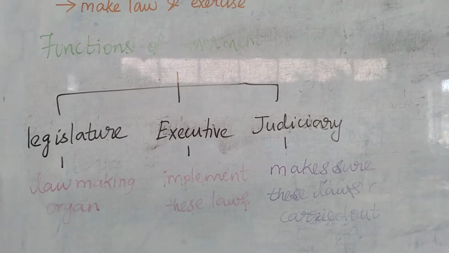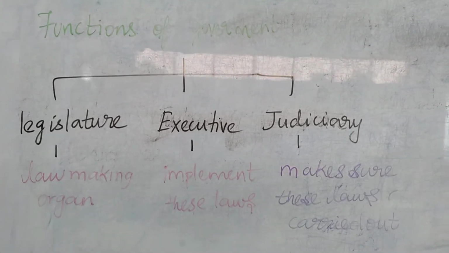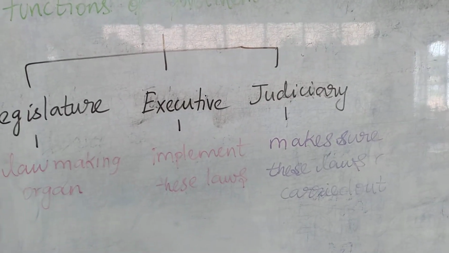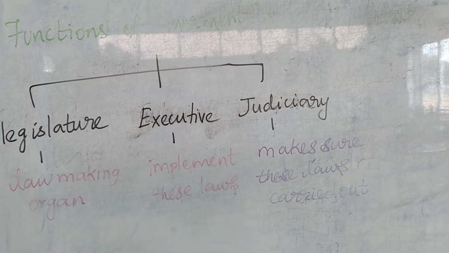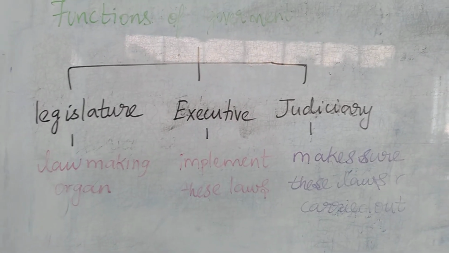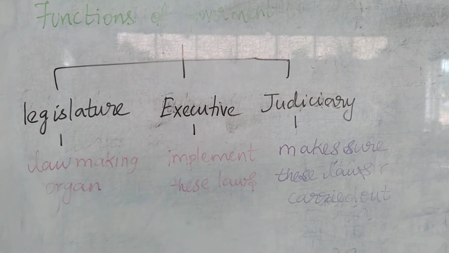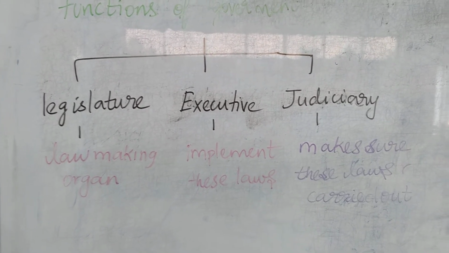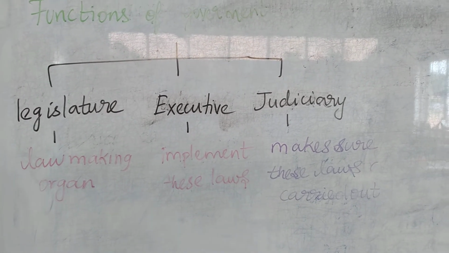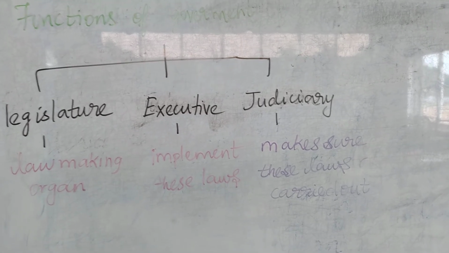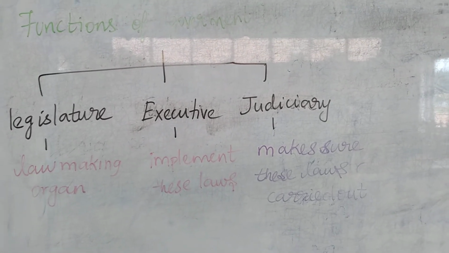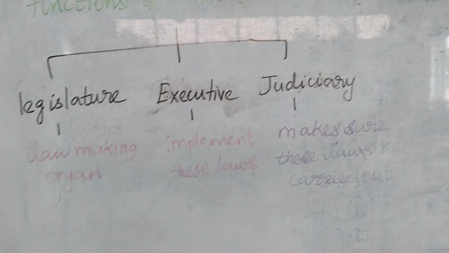Next comes the functions of the government. The government functions on the three organs: legislature, executive, judiciary. So legislature are the organs which are law making. Executives are those which execute these laws. Judiciary is where they make sure that these laws are carried out properly.